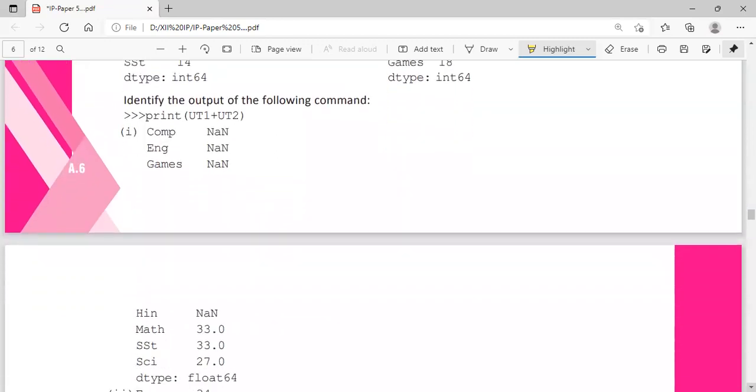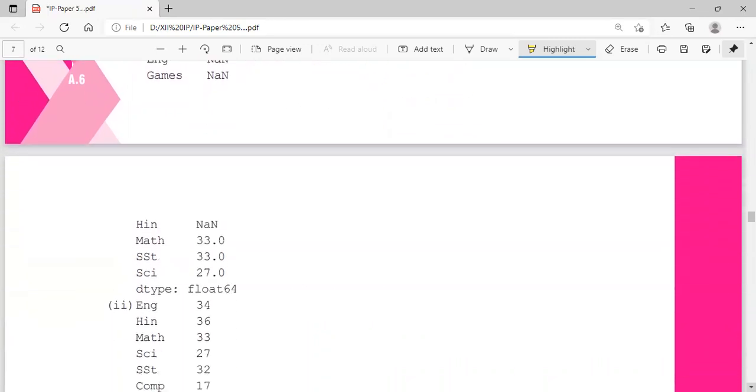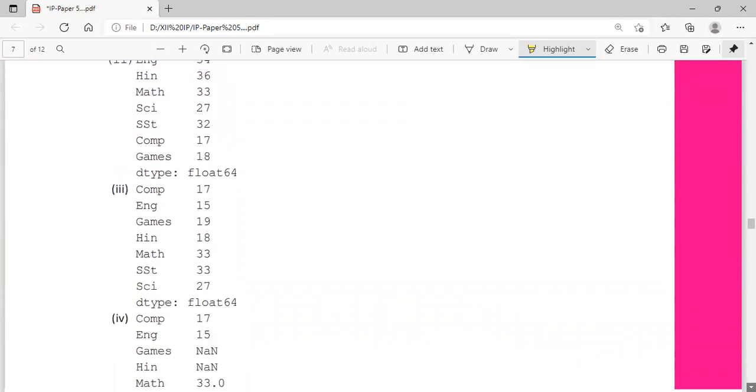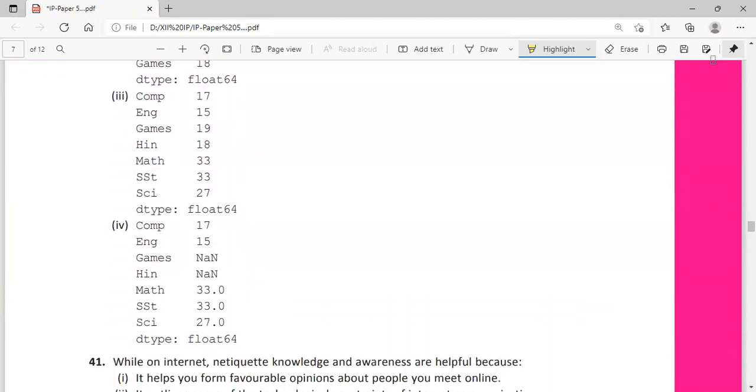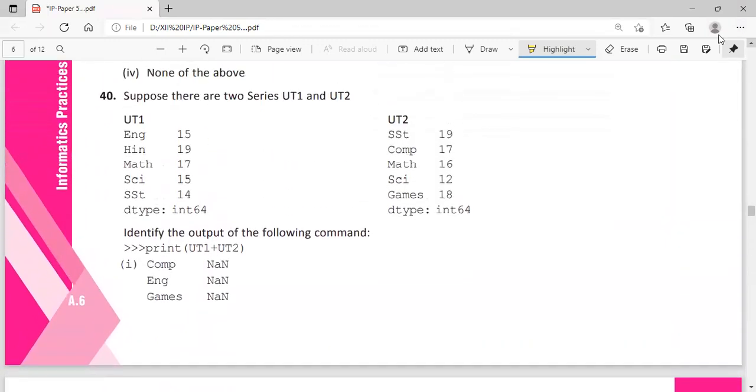That is also correct. Now what will happen for Hindi? Hindi is over here in UT1 but not in UT2. So again that will also return a NaN value. So the first 4 are NaN values. Only option 1 matched, but we will check the other answers also.